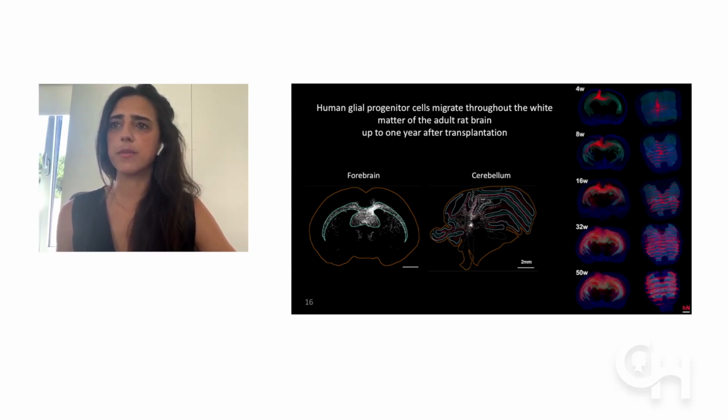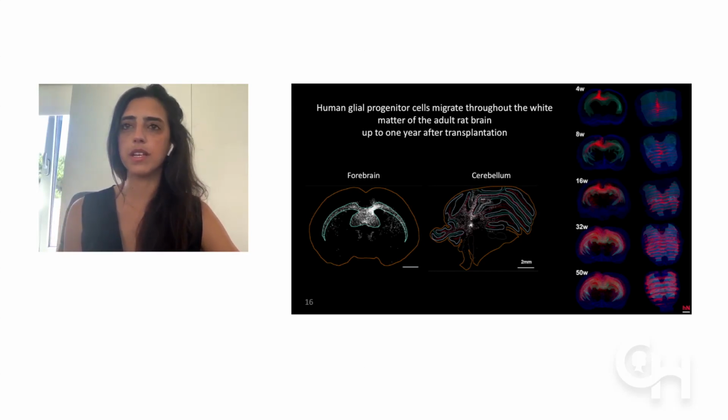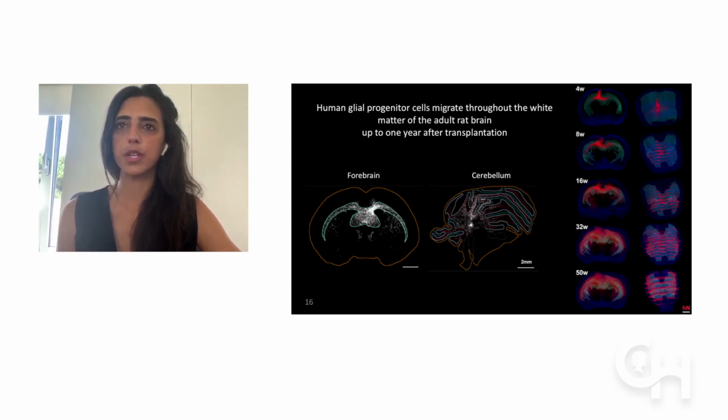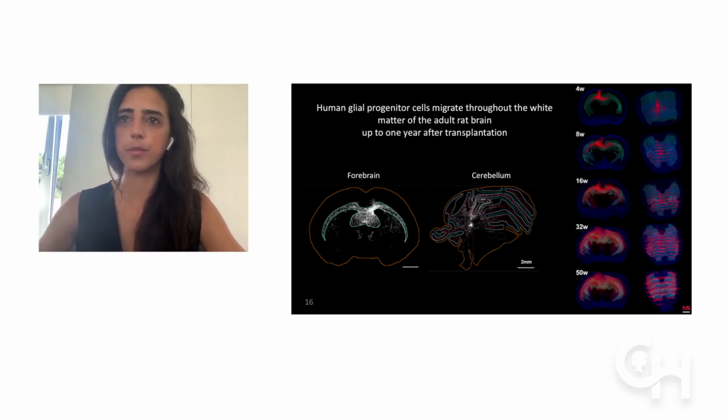You can see that they migrate extensively over a long period of time, and continue to do so up to 1 year after transplantation. That was very reassuring for us, to think that within an even larger brain, it is expected, or we do hope, that these cells will continue to migrate to the extent of the larger territory that they will have to occupy.